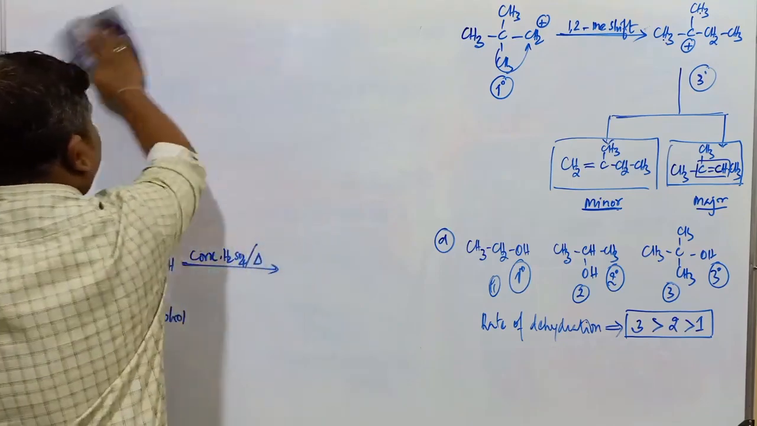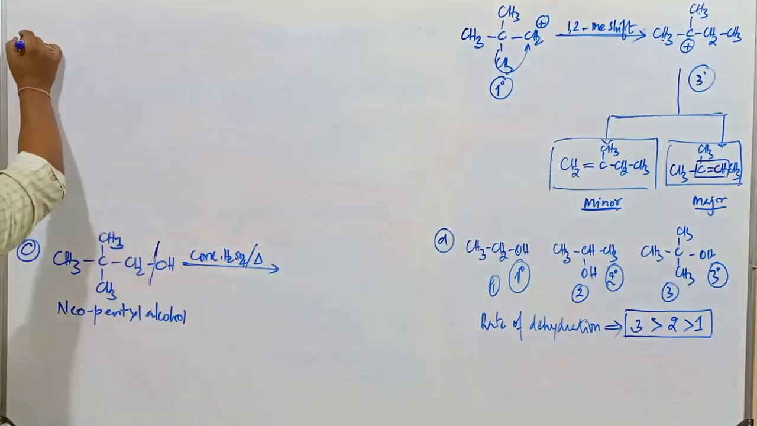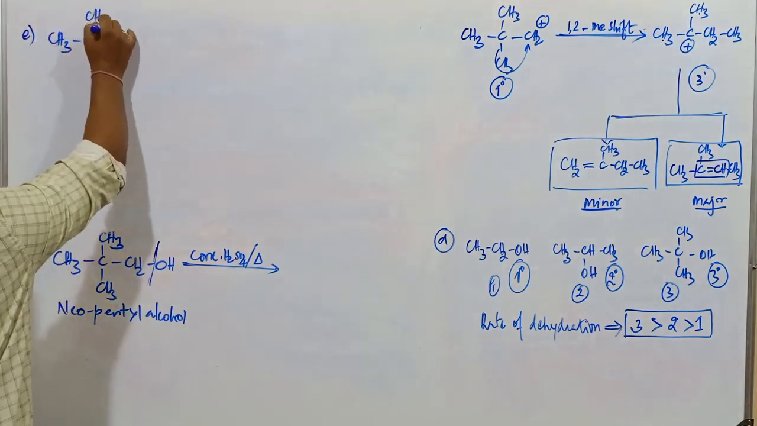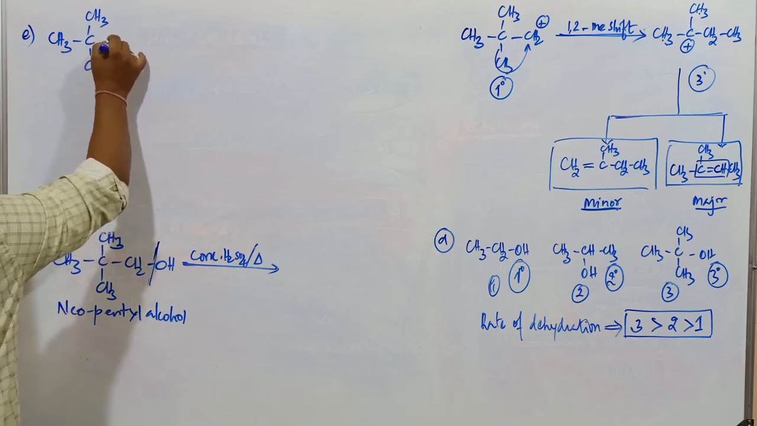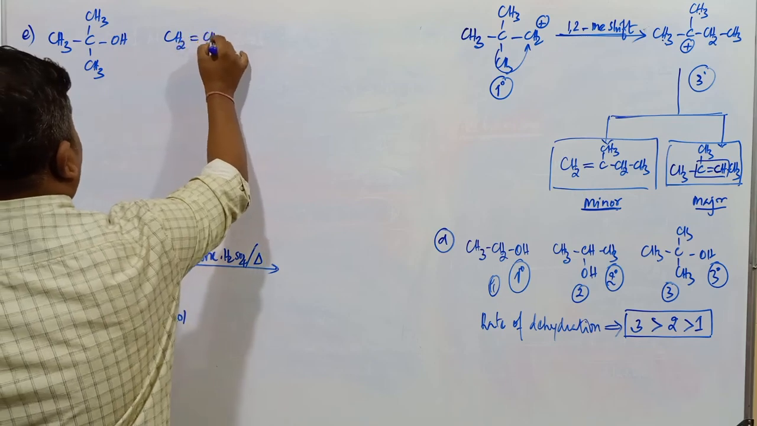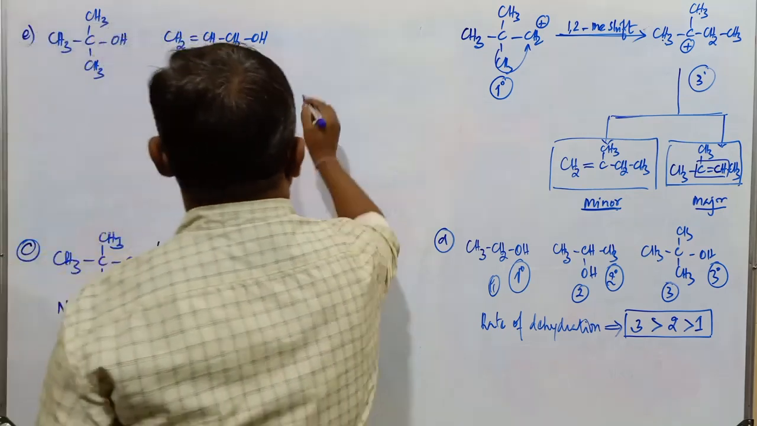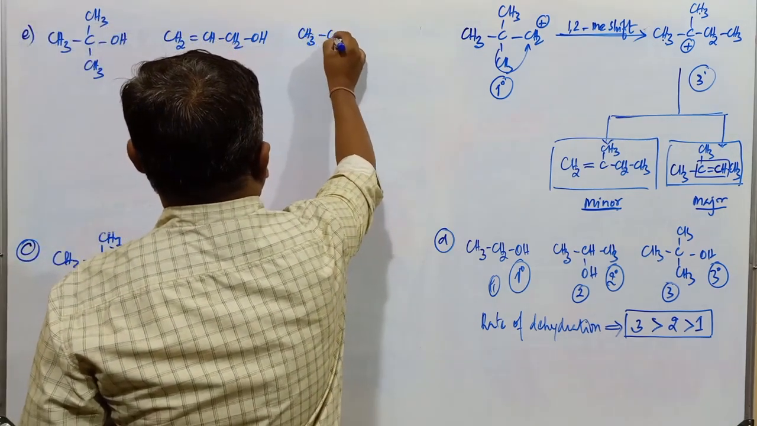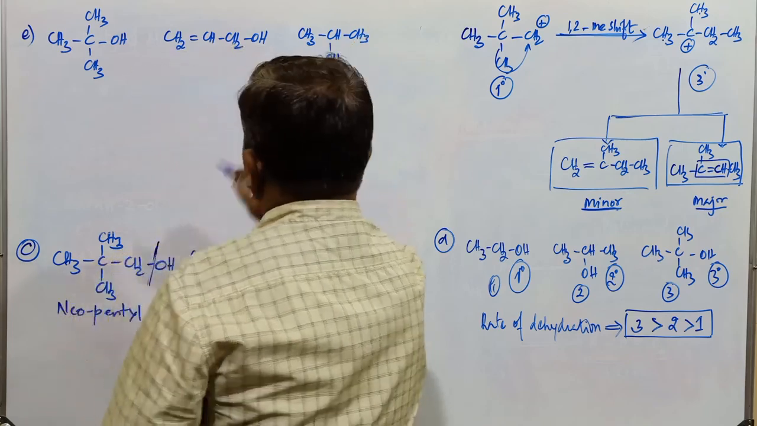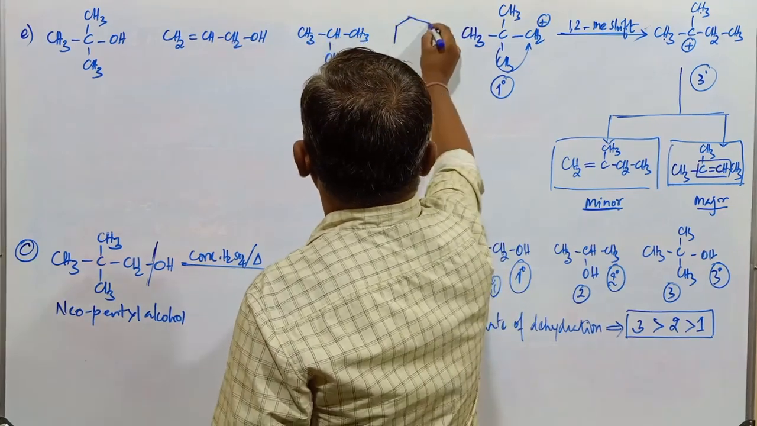Right. Next, another example I'll consider here. This is CH3, this is carbon, it is CH3, this is CH3. Watch: tertiary alcohol. Next, CH2 double bond CH2OH: allyl alcohol. Next, CH3, CH, CH3, and this is OH. What is this one? Secondary alcohol.